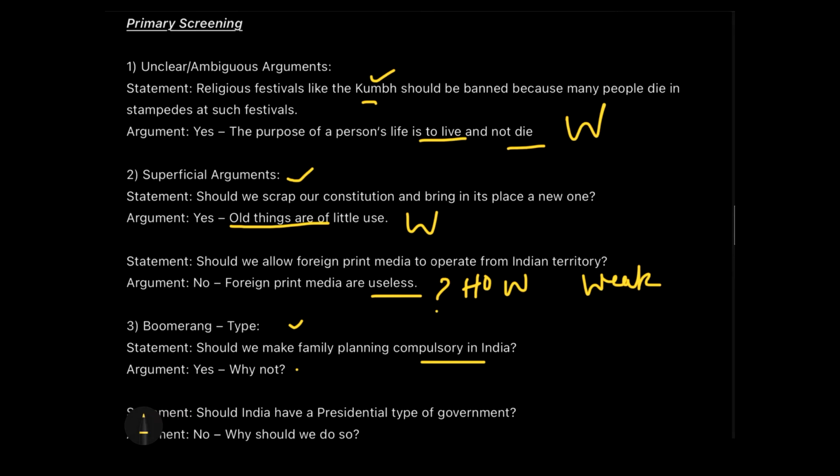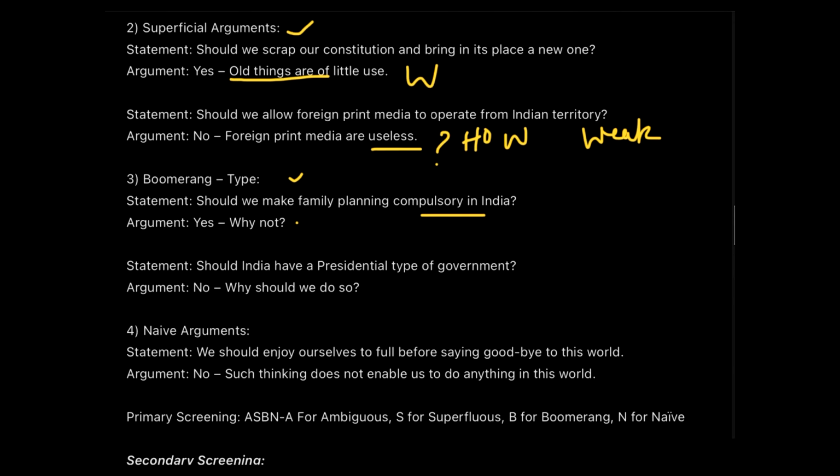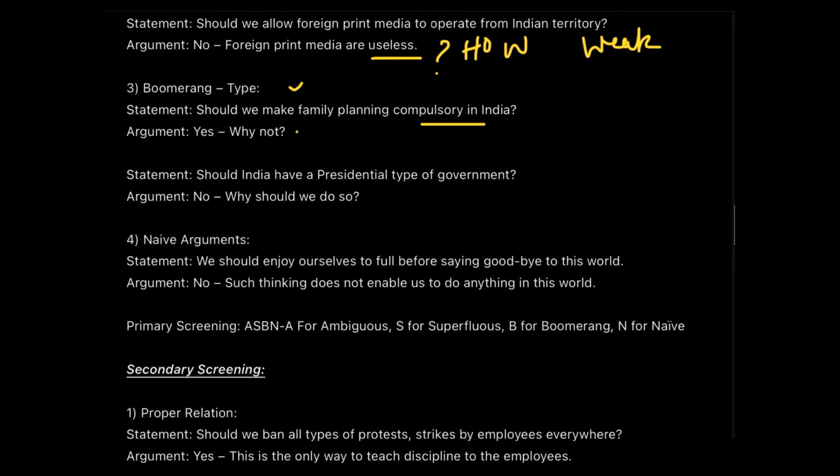We will not say yes, why not? The reason should be given, and that will make it a valid strong argument. Just check another example. Should India have a presidential type of government? No. Why should we do so? No, tell me the reason why you think that a presidential type of government is bad. Okay, so this is again weak.